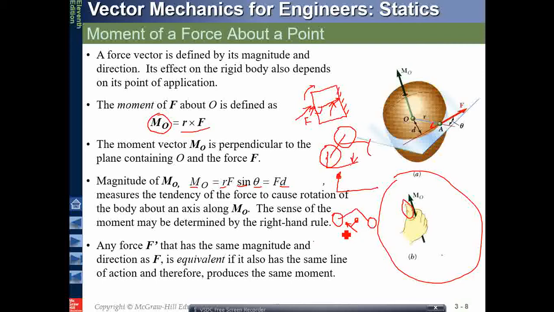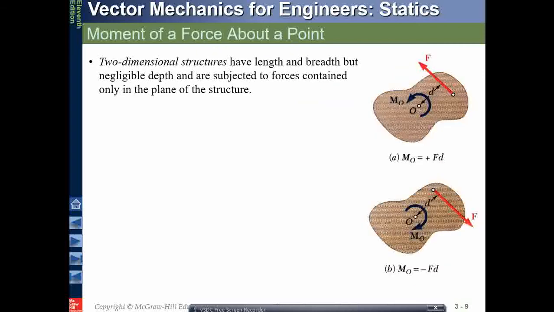If we place our leg somewhere like this, not exactly perpendicular to the distance, we have to apply a lot of force sometimes to produce a movement of the cycle. So this is a very general concept of a moment of force about a point. In 2D also, we have a moment, and the moment definition remains very similar. This is a 2D plane body, and any force at a point of application, times the perpendicular distance, will give me a moment.